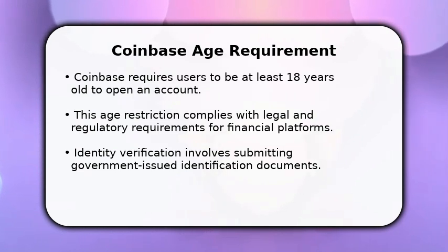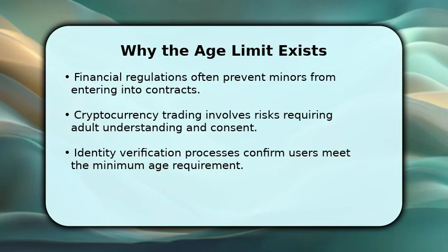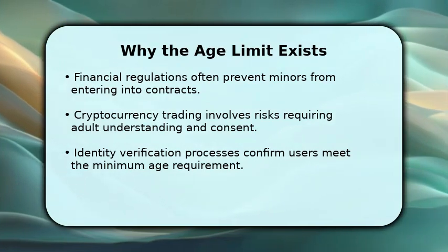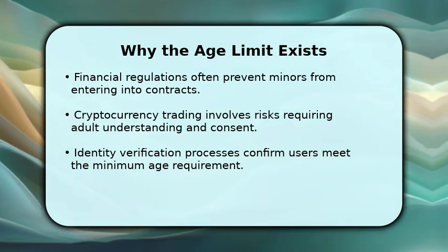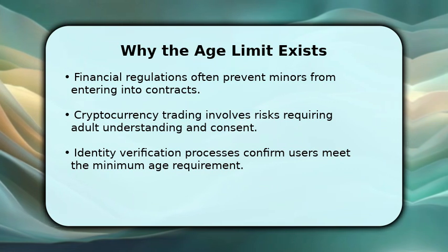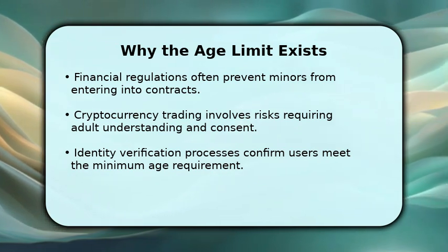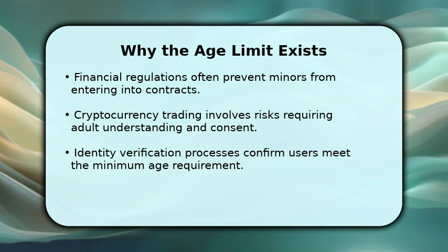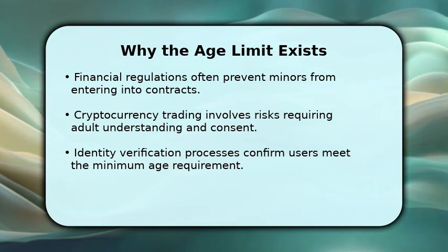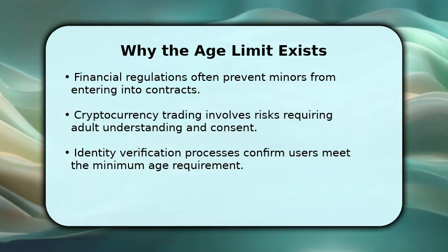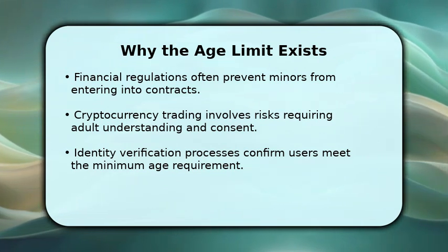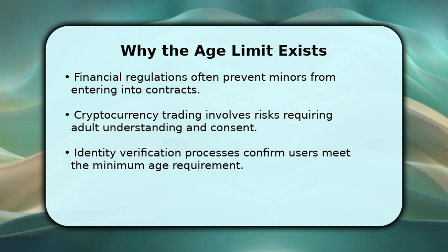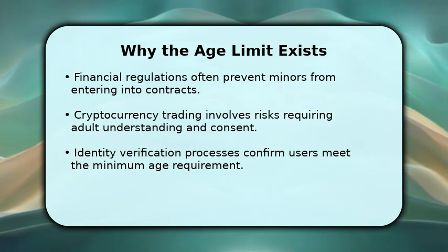You will need to verify your identity with a government-issued ID. The age restriction on platforms like Coinbase is not arbitrary. It's primarily due to financial regulations that prevent minors from entering into binding contracts. Cryptocurrency trading carries inherent risks, and these rules ensure that users have the legal capacity and understanding to engage in such activities. The identity verification process is crucial for confirming that all users meet the minimum age requirement, safeguarding against fraud and misuse.